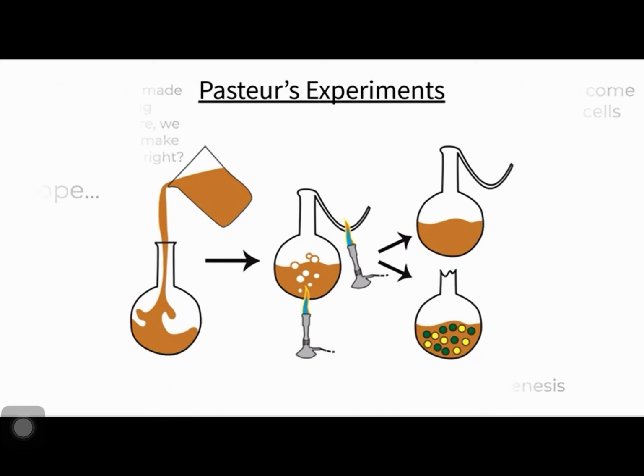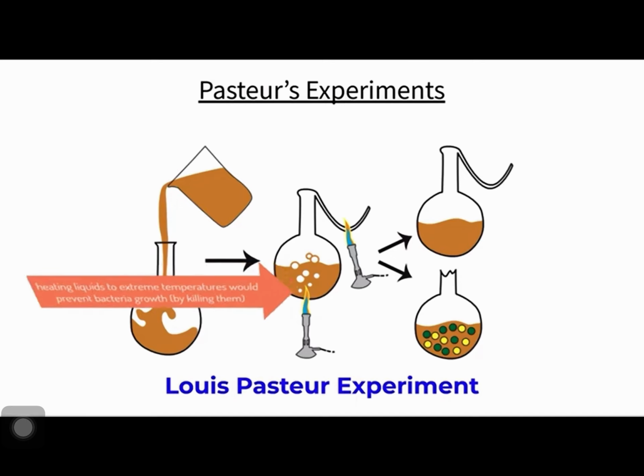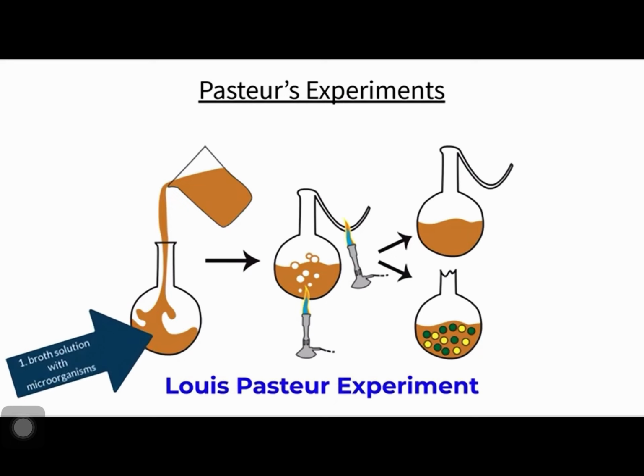In the 1860s, Louis Pasteur figured out that heating liquids at high temperatures and then slowly cooling them would eliminate bacteria inside the liquid. We call this process pasteurization. An experiment he ran subsequently helped support the concept of biogenesis, or that cells can only be created from pre-existing cells. Here's how it worked. He started with a broth solution that contained microorganisms within it. The solution was boiled, which killed all of the microorganisms, creating a sterile environment. Now at this point, the microorganisms were killed, but that does not mean their molecular components disappeared. Pieces of those destroyed microorganisms were still in the solution. The solution was then cooled down.